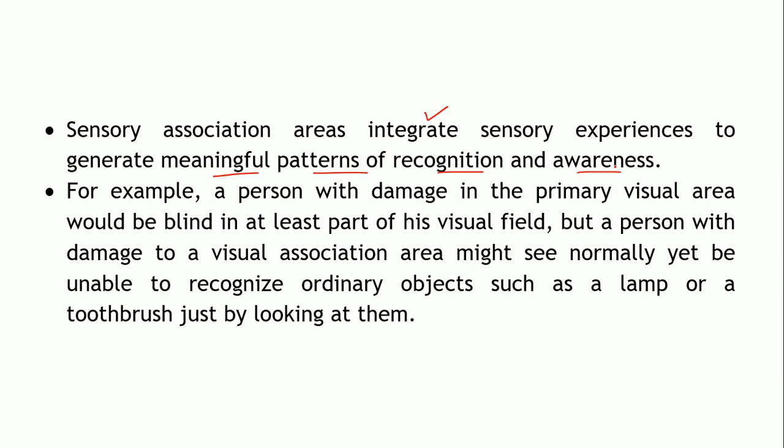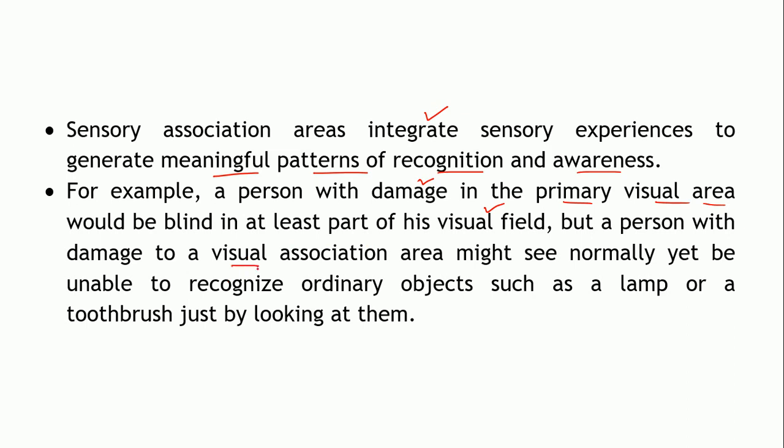So by the primary sensory areas you will only be able to sense. Say for example, the primary visual area will allow you to see an object. Okay. So supposing if this particular area is damaged, the person will be blind in at least a part of the visual field, right?